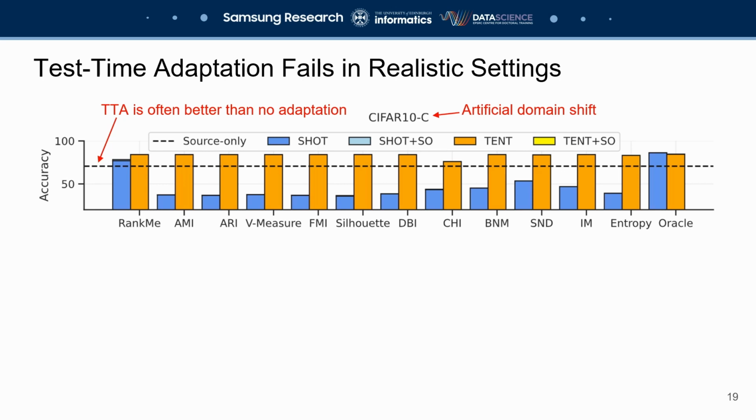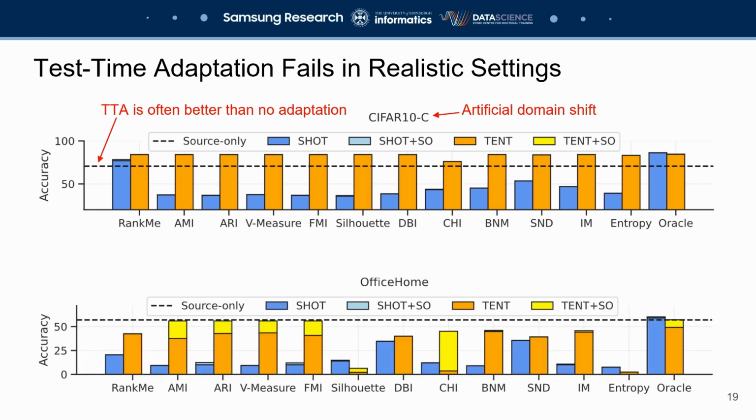When we instead use a more realistic dataset like Office Home, we find that no TTA algorithm is able to improve on the no adaptation baseline, even with the source-only checkpoint included in the selection pool. These results show that when using a realistic dataset, along with a realistic HPO pipeline, TTA consistently leads to destructive adaptation, meaning the safer choice is to perform no adaptation at all. We can also see that this failure is not solely due to bad validators, since the Oracle validator performance shows little to no improvements either.